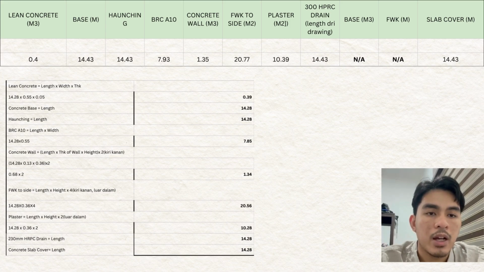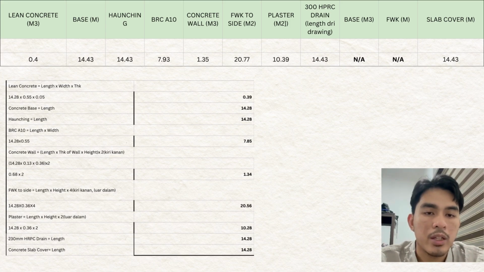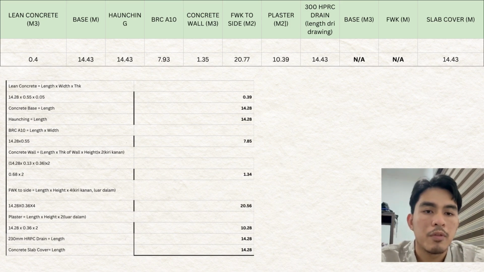So length times height and times 4 for both of the formwork to hold the concrete wall. So it will be 14.28 times 0.36 and times by 4. It will be 20.56. Then we will go for the plaster. Plaster is length times height times 2. The plaster will cover the internal area for the surface water drainage. So it will be 14.2 times 0.36 and times by 2, and it will be 0.28.